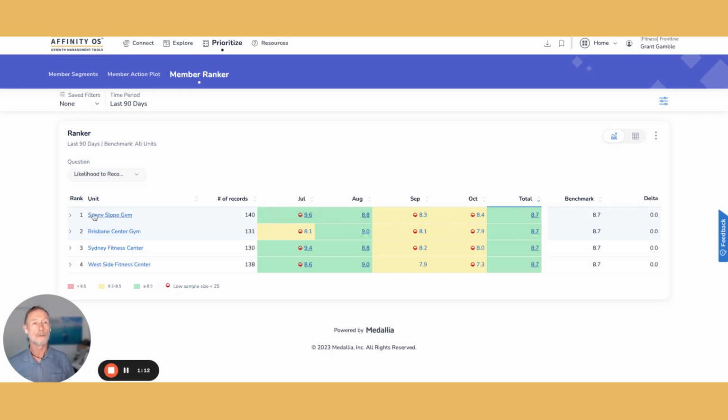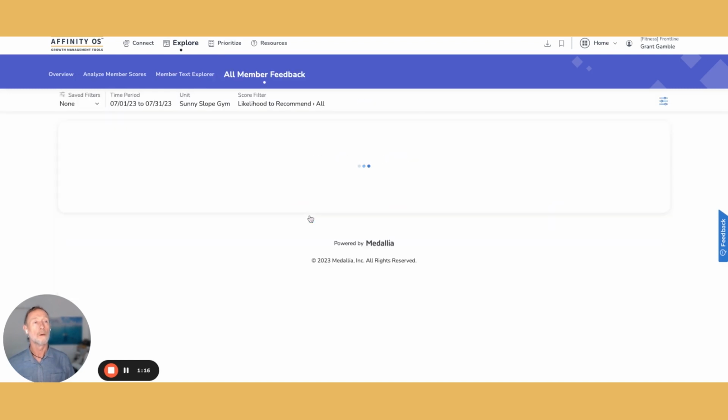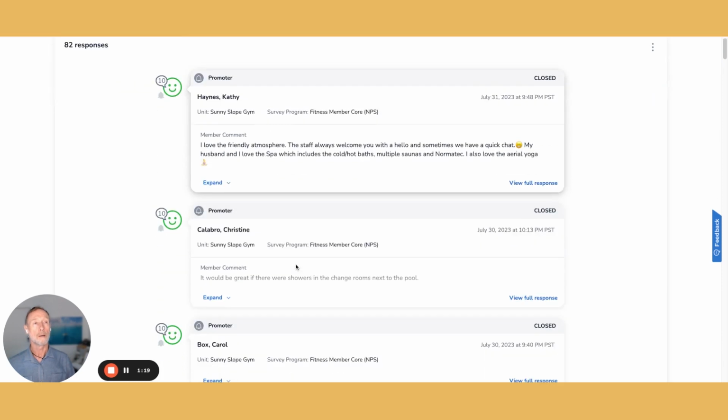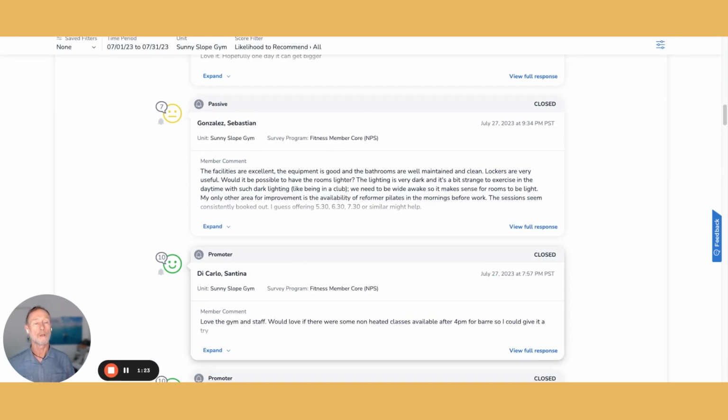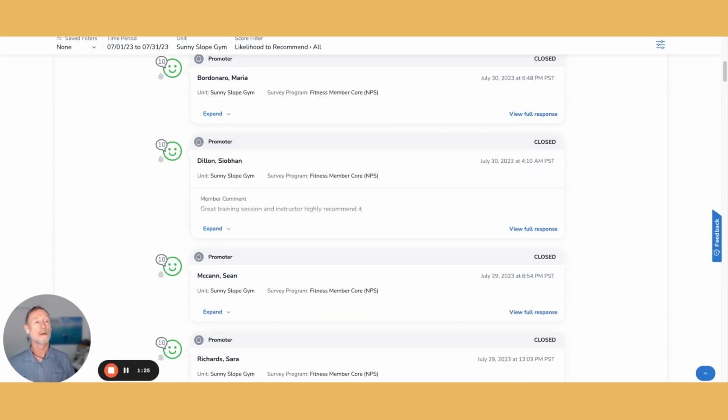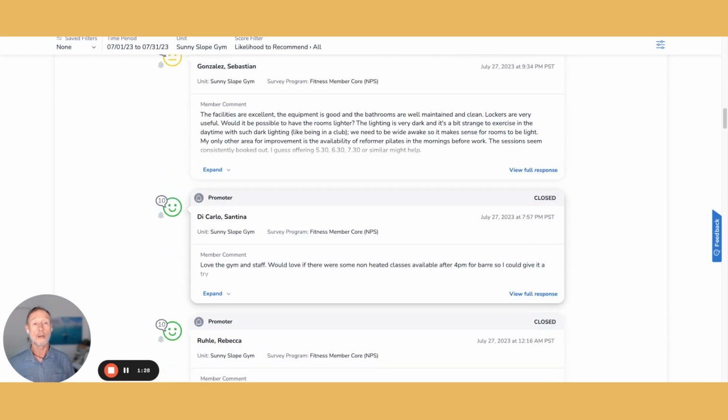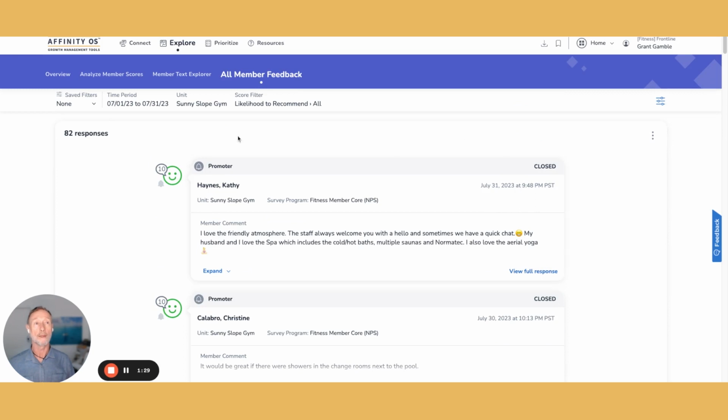So what happened in July at Sunny Slope Club would be really good to explore. And if we click on that score, you can see some of the member sentiment behind that. What's driving that? What people were saying back in July about the club. And you may be able to pull some jewels out of there. Now, in all likelihood, you've already recognized that during the course of your normal business, so you don't have to reflect back on it, but this gives you the ability to do so.